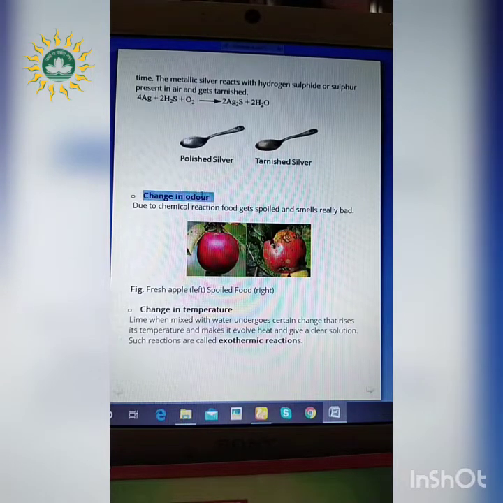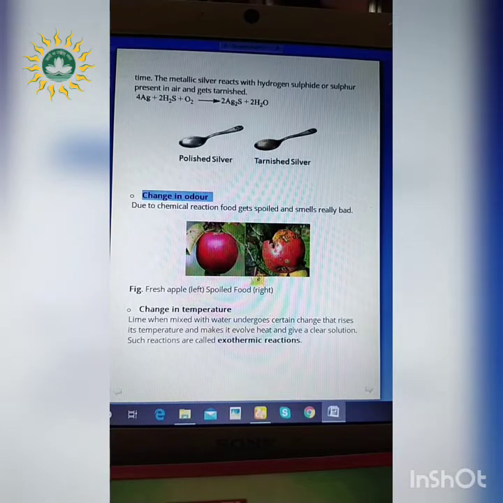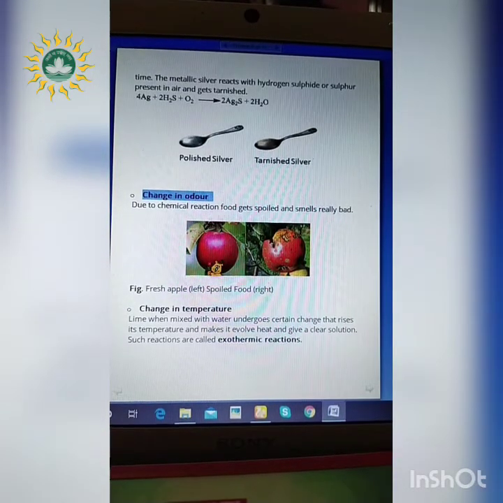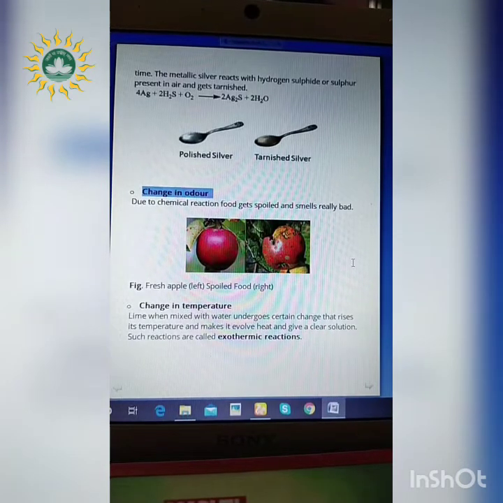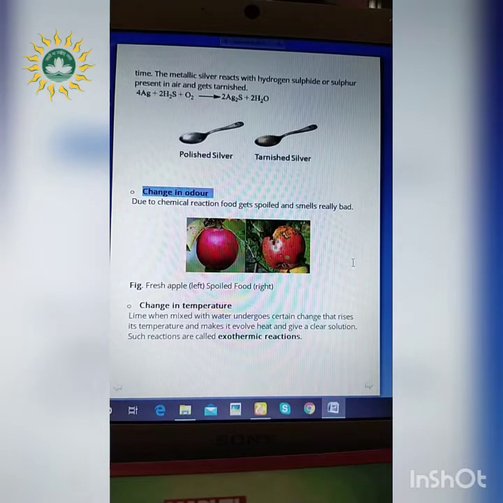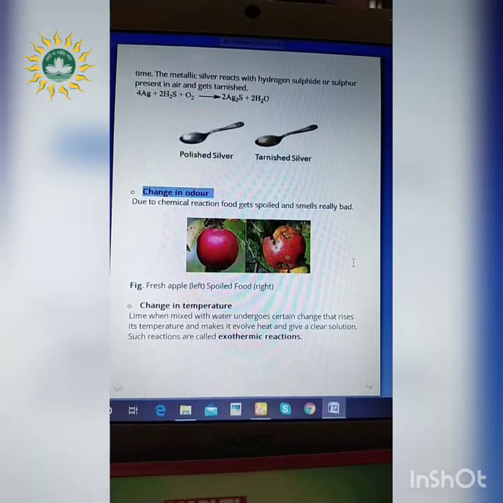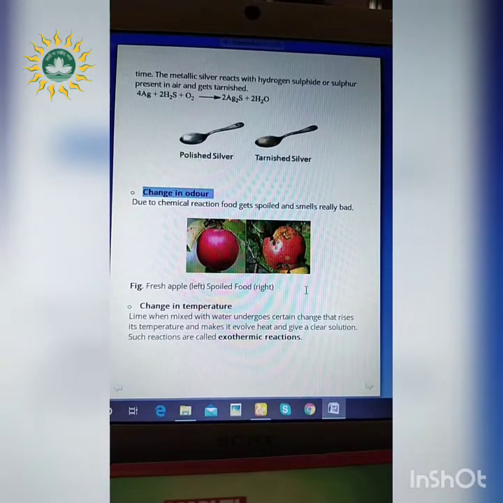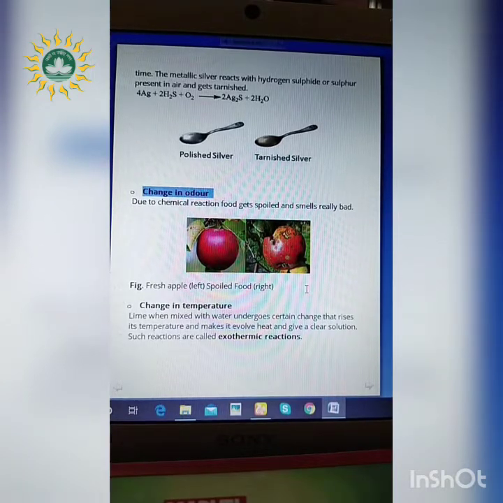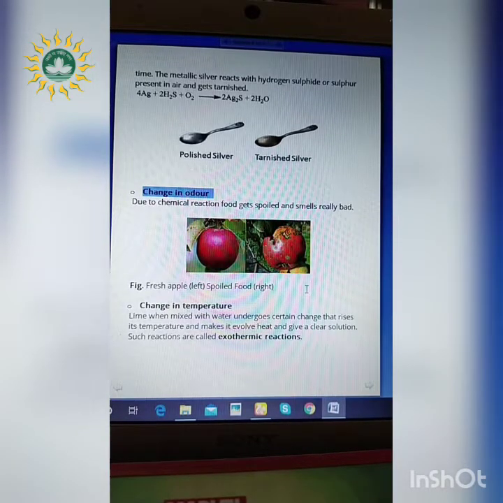Next change is change in odor. Odor means smell, right? So whenever a chemical reaction takes place, as you can see in this diagram, this food gets spoiled and smells really bad. Suppose you are left over with some apples or any other fruits. After some days, you will notice that there is a bad smell. So we can easily say that a chemical reaction has taken place, and obviously that smelly bad food we cannot get back to the original form. Hence it is a chemical reaction or chemical change.